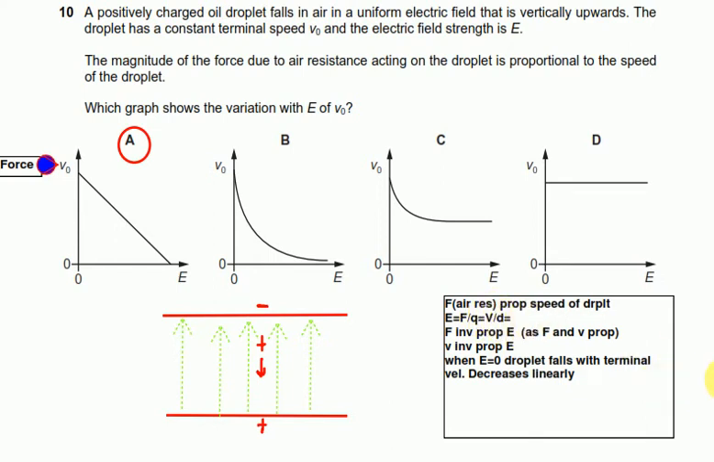So over here we can say that the force is inversely proportional to E and V is inversely proportional to E. So when E is 0, the droplet falls with terminal velocity, which decreases linearly. So we can see the relation of V and E. They are directly proportional. Basically it's not inversely proportional, they are directly proportional but with a negative sign. Sorry, that's a mistake over here. They're directly proportional but with a negative sign. So A is the appropriate answer.